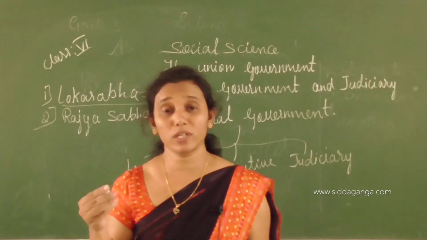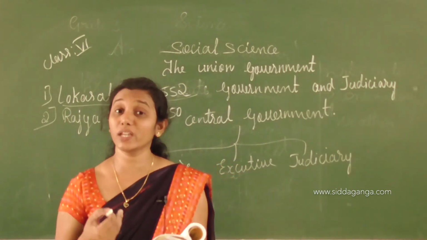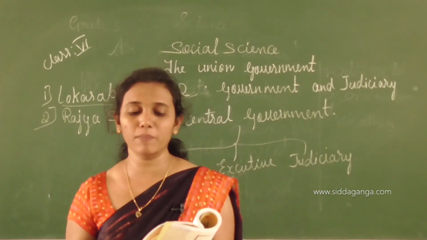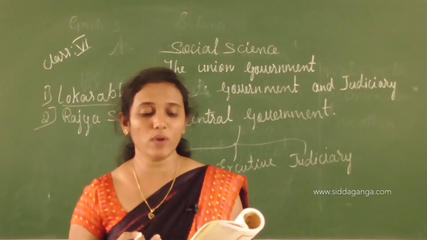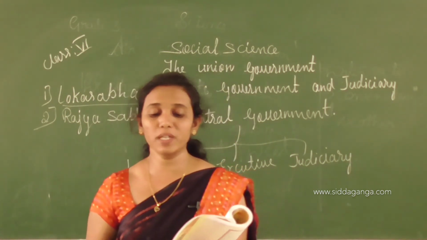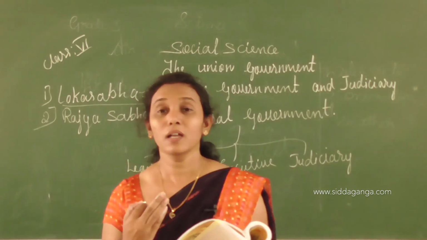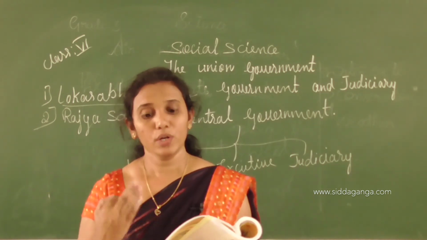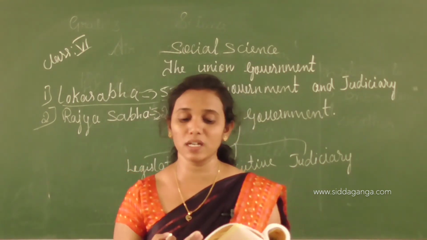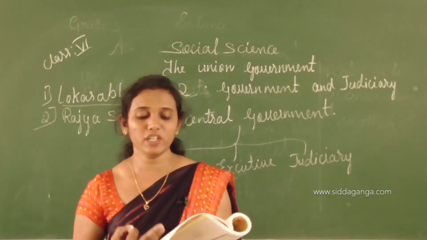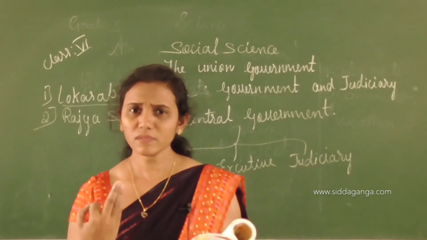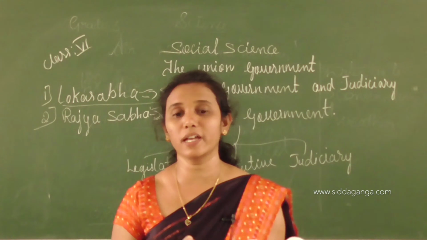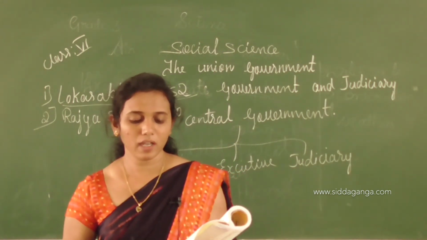Okay. Now we talk about the chief minister. The chief minister is the head of the state government. The governor appoints the leader of the party or the group that gained majority in the election for the legislative assembly as the chief minister. Okay, the chief minister's powers and functions. The governor appoints the ministers on the advice of the chief minister. The chief minister has the power to allocate the departments of the ministers or change the departments. The chief minister has the power to drop the ministers. He plays an important role in maintaining good relationship between the center and the state. Okay, understood children?